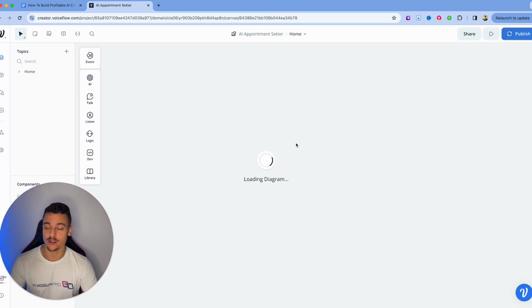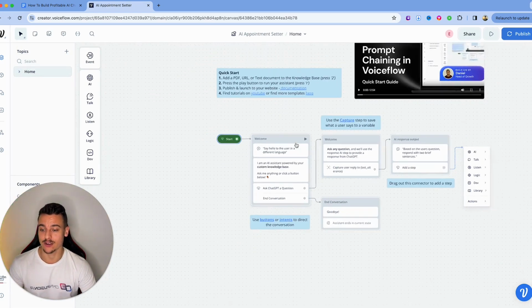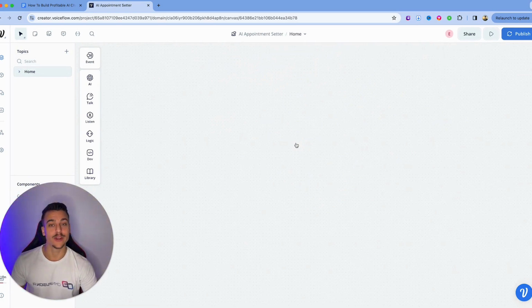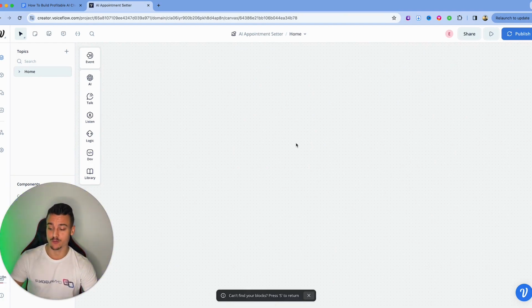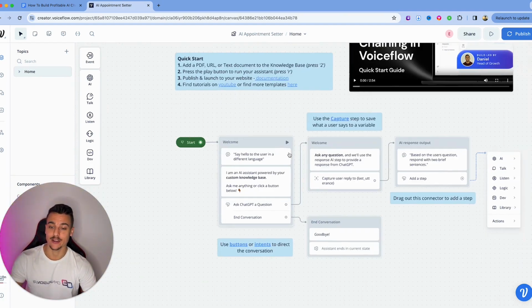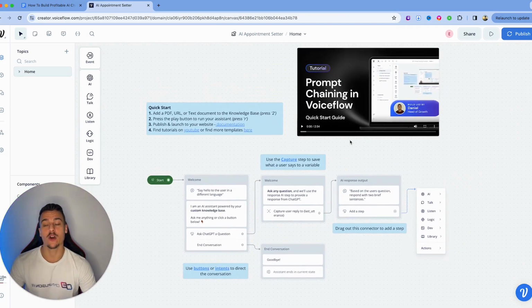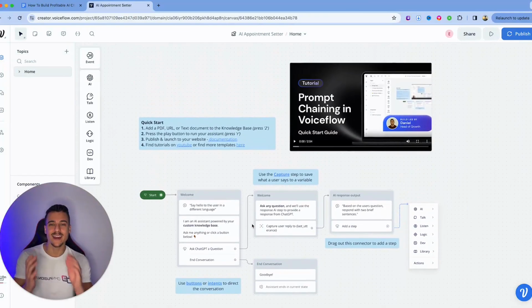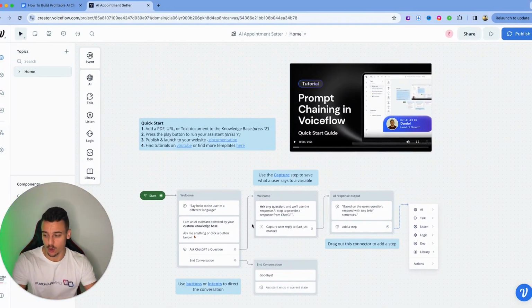After you've done all that, you're going to load up the AI Appointment Setter canvas. If you end up loading it up somewhere where you don't see any blocks, just press S on your keyboard and you're going to return to the main menu. Now here there are a couple tutorials and quick start guides which will explain the basics of how VoiceFlow works.